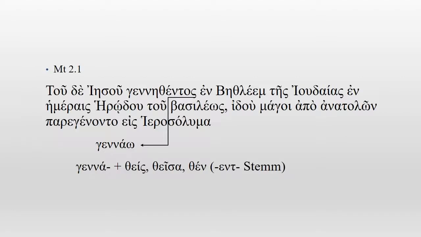Τοῦ Ἰησοῦ: the sentence begins with a genitive, as opposed to the nominative. But before you start doing the translation, you have to read a little further and see what follows. You have to be careful. Γεννηθέντος, if this is a participle, the case of this word, a participle, is genitive, which makes the grammatical connection with τοῦ Ἰησοῦ.